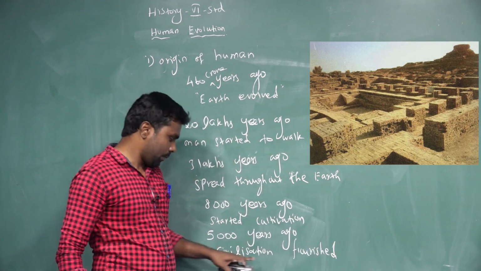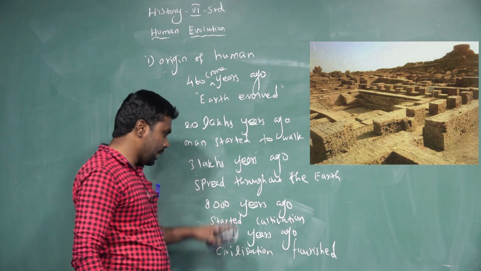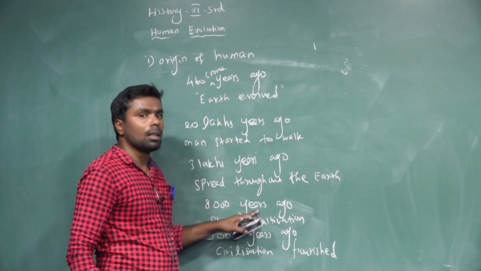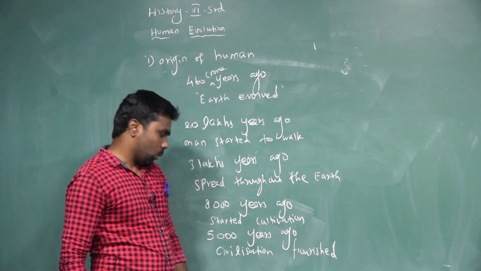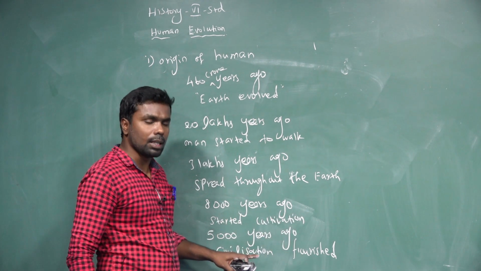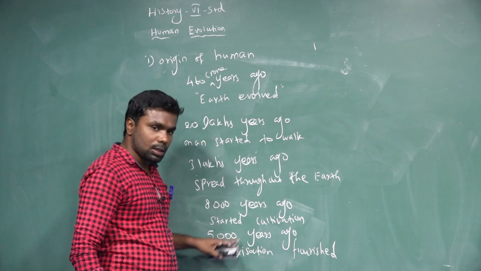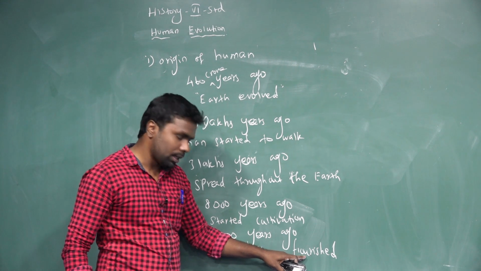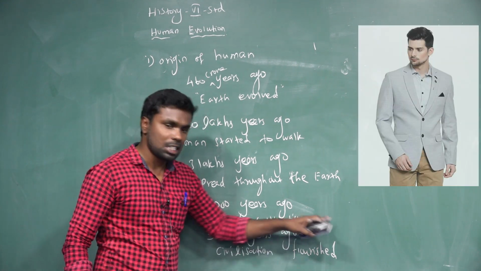Cultivation means agricultural work. Civilization means a well developed society. Flourished means getting strong.